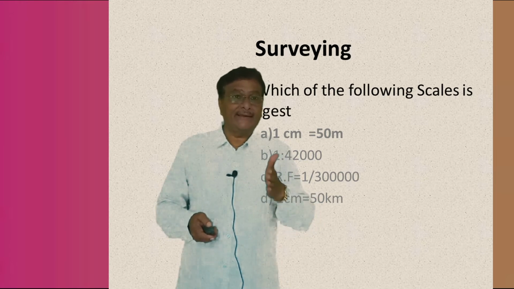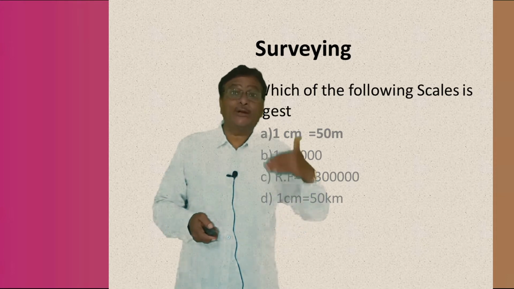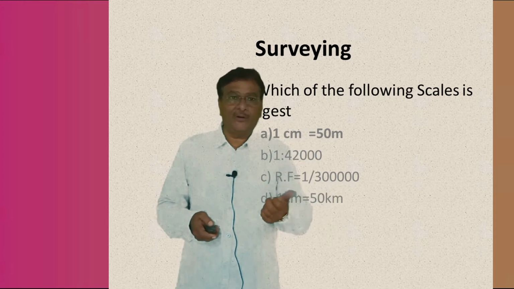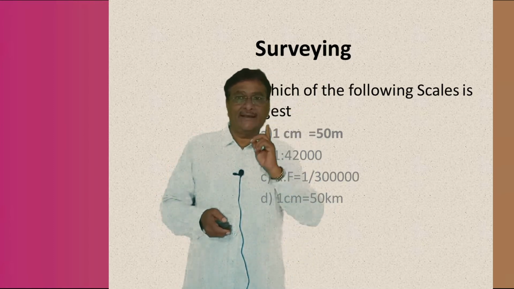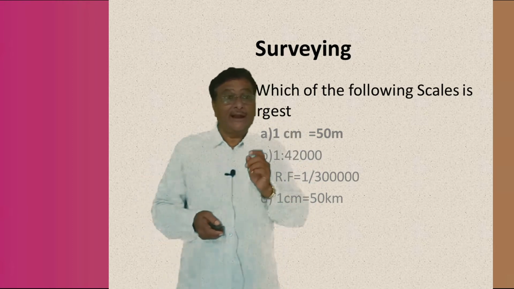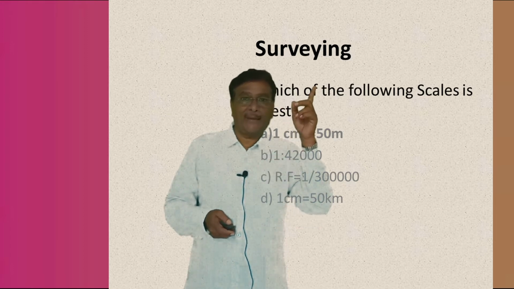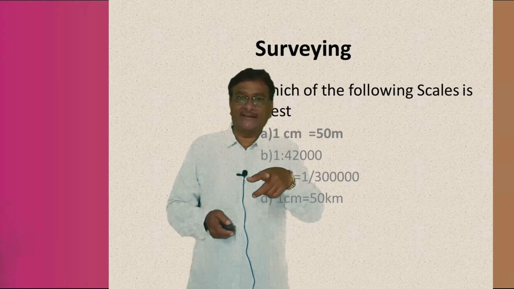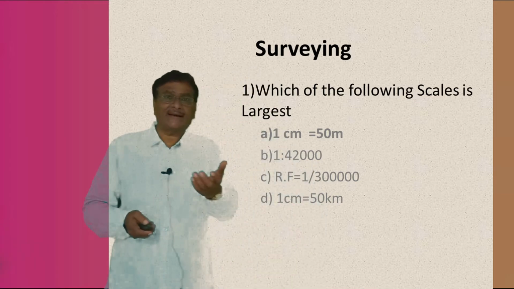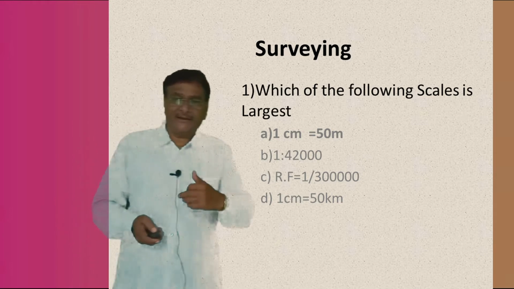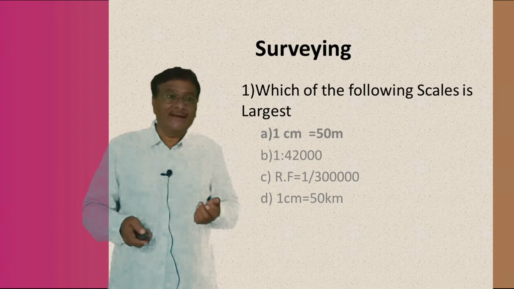The fore bearing of the line AB is 30 degrees, meaning the reading is read from A towards B, understand or not? What is the meaning of A to B? Your compass will be at point A and the ranging rod will be at B, and you are reading the line AB. That is going to be the direction or the bearing of that particular line with reference to the magnetic north in a whole circle bearing system, and that is exactly the measurement. So my boys, coming back to this compass, I just now told the fore bearing, and there is also a back bearing.